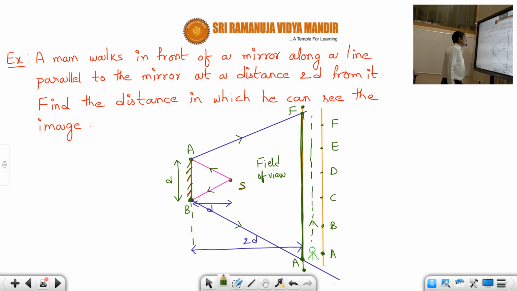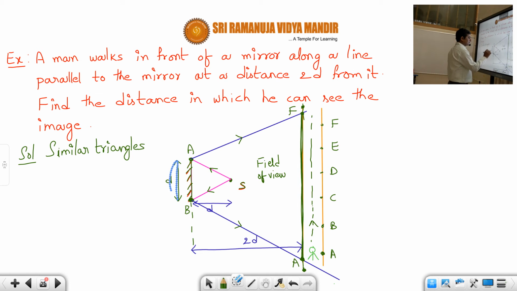Okay, students. Whenever we want to solve problems on field of view, always remember, these problems can be solved by identifying similar triangles. I'll show you how to identify similar triangles and how to solve this problem. First of all, let us locate the image.